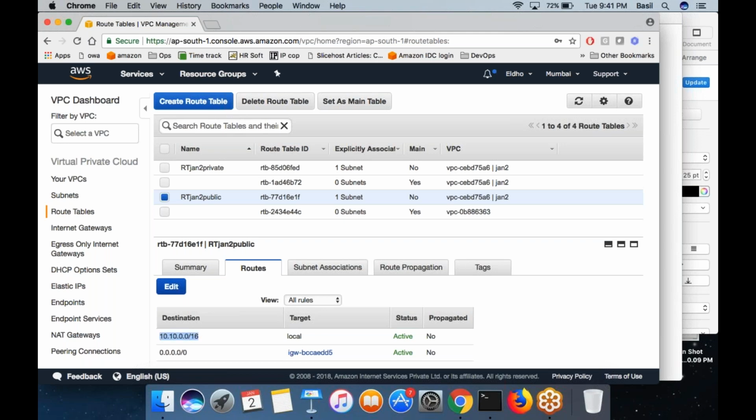That means any connection going to the entire network, this complete IP block, which is nothing but your entire VPC, is a direct connection. This rule would be there by default, and you cannot even delete the rule.